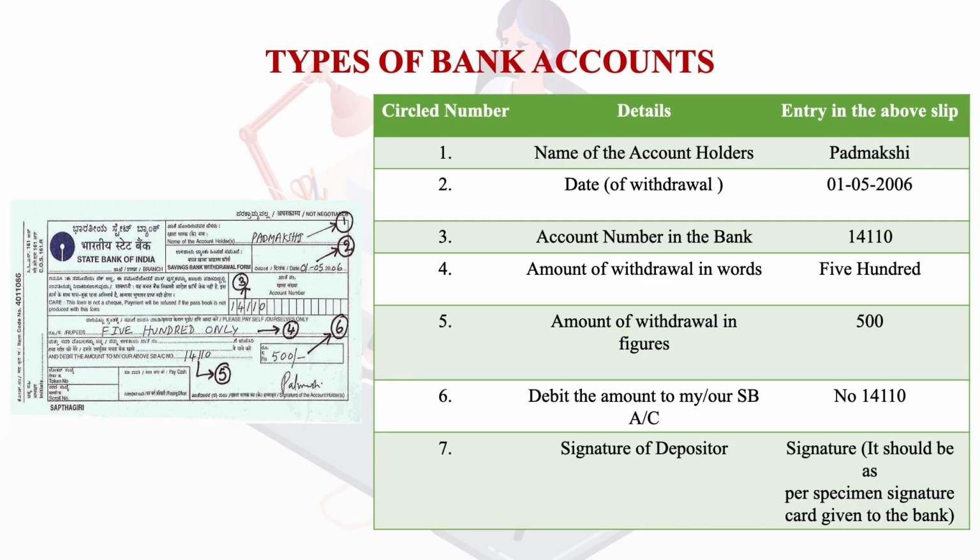Then seventh is the signature of the depositor, which should be as per the specimen signature or the card given to the bank. So all these details are given as far as the withdrawal slip or form is concerned.